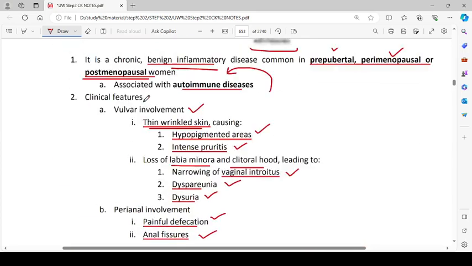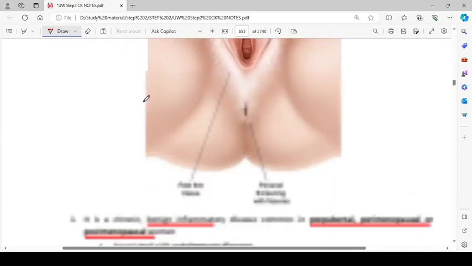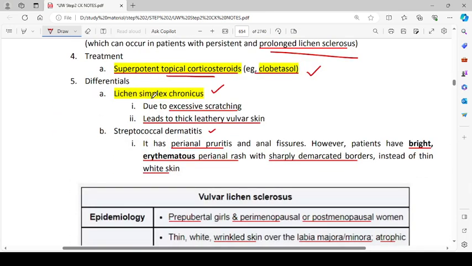So we are talking about lichen planus, right? Lichen sclerosus, I'm sorry. So the differentials include lichen simplex chronicus. It is due to excessive scratching and leads to thick leathery vulvar skin. So basically the lichen sclerosus which we are talking about is caused due to autoimmune conditions, and the lichen simplex chronicus is caused simply because of excessive scratching, and that leads to thick leathery vulvar skin. Streptococcal dermatitis has perianal pruritus and anal fissures. However, the patient has a bright erythematous perianal rash, unlike the pale one which we see in the case of lichen sclerosus, with sharply demarcated borders instead of thin white skin.